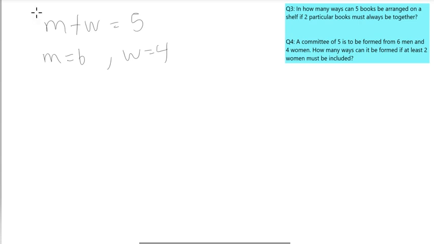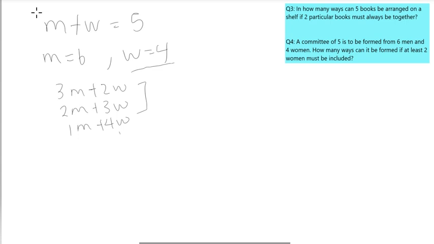So since it's combination, let us write the possible ways we can select this. Since there must be at least 2 women, we can have 3 men and 2 women, 2 men and 3 women, or 1 man and 4 women. These are the possible selections. We cannot have 5 women and 0 men because there are only 4 women in the group. So the highest we can have is 4 women. So these are the 3 selections that we can make, right?